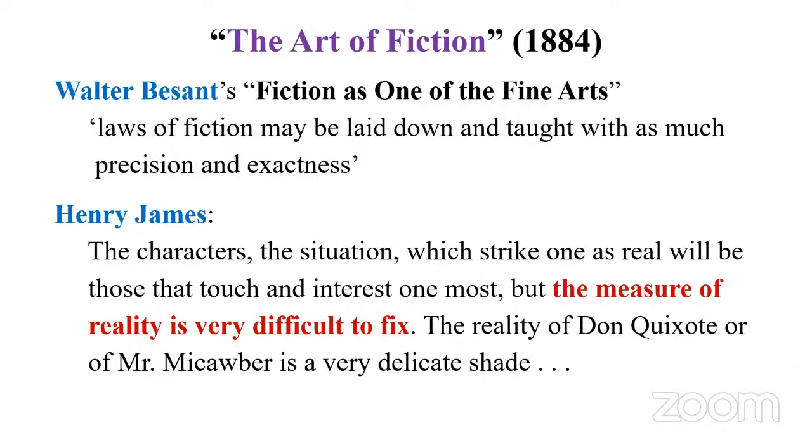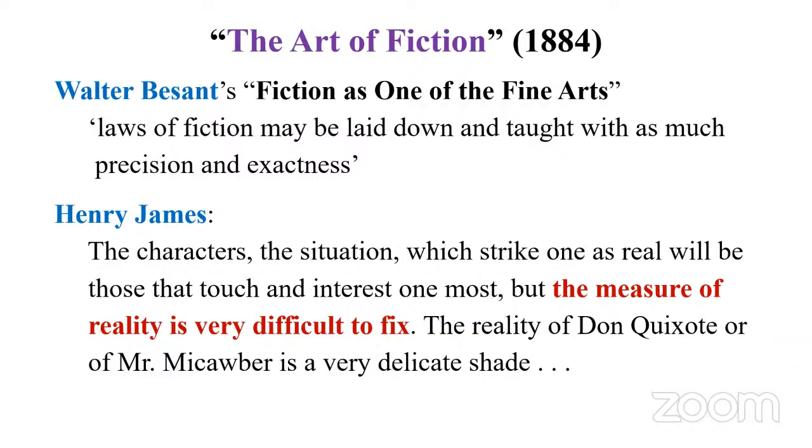In this lecture, he claimed that we should come up with some laws of fiction. There should be some laws on how to write fiction. This was his statement: laws of fiction may be laid down and taught with as much precision and exactness. After hearing about this lecture, Henry James wrote this reply, The Art of Fiction. Can there be laws? Can you say this is how one should write? If there are laws, we don't think a new writing can come, right? This is how he goes against Walter Besant.